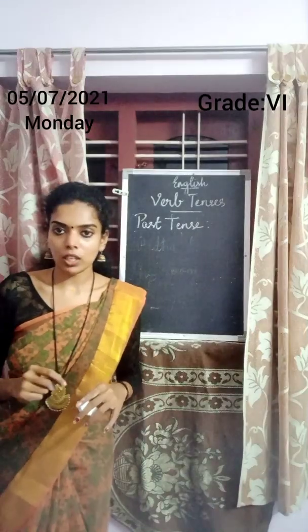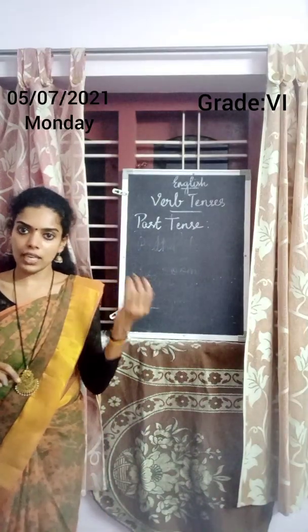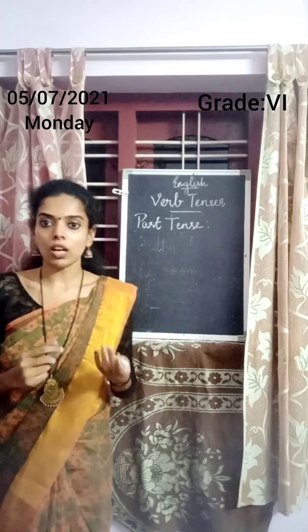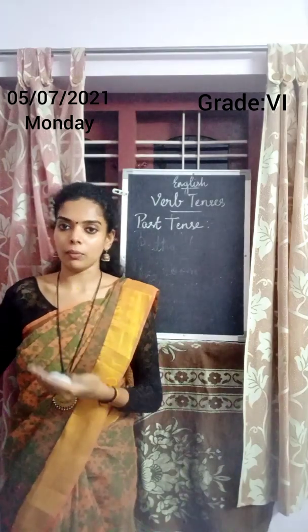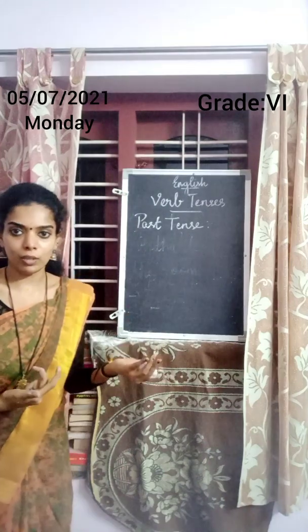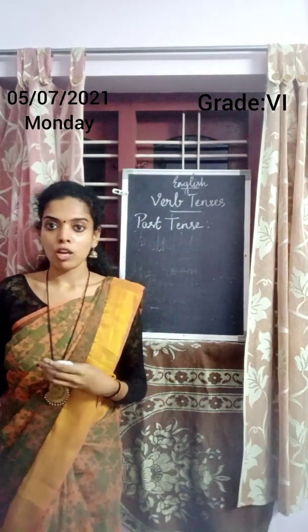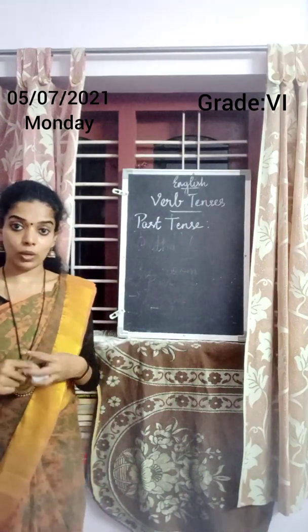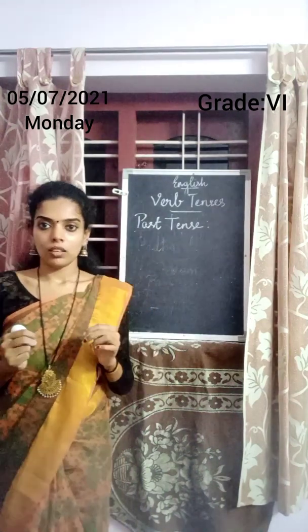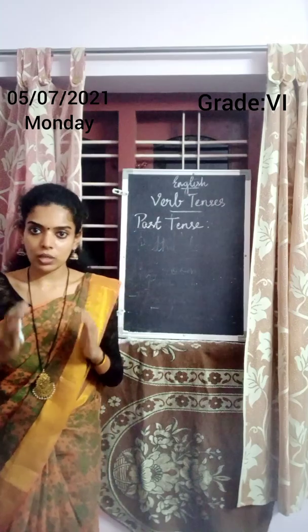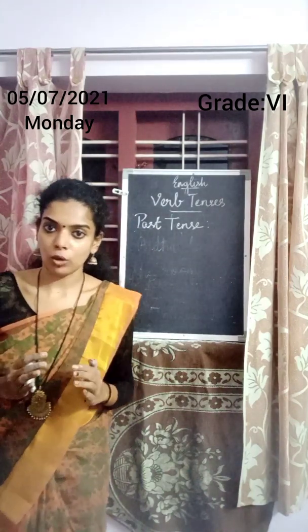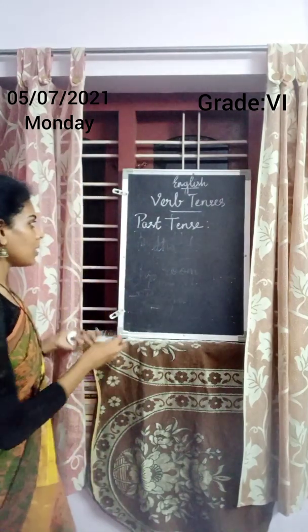Next, one by one, we are going to learn how a verb is changed. Okay, verb is changed according to the tenses, according to the time. So in past tense, the verb is in one form, present another form, and future will be another form. The first one is simple past tense. In simple past, how will the action words change? So first is simple past tense.